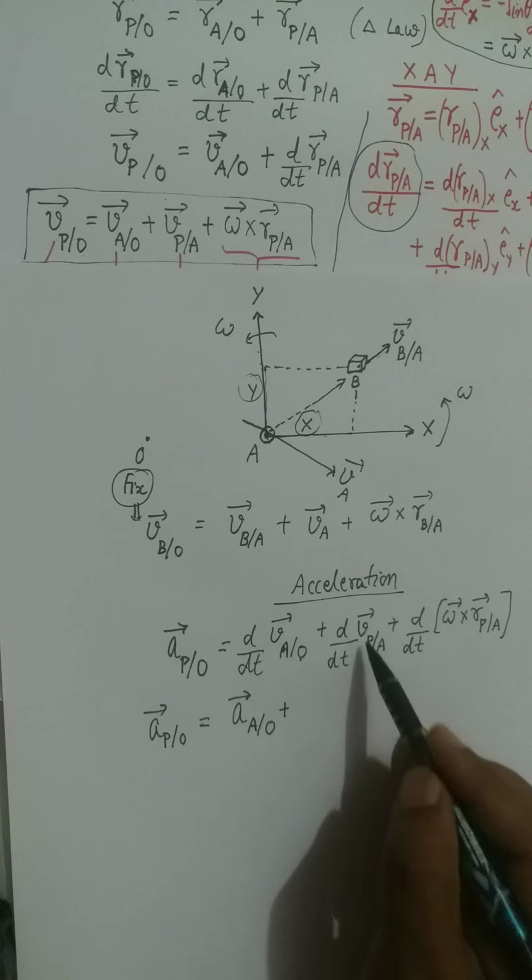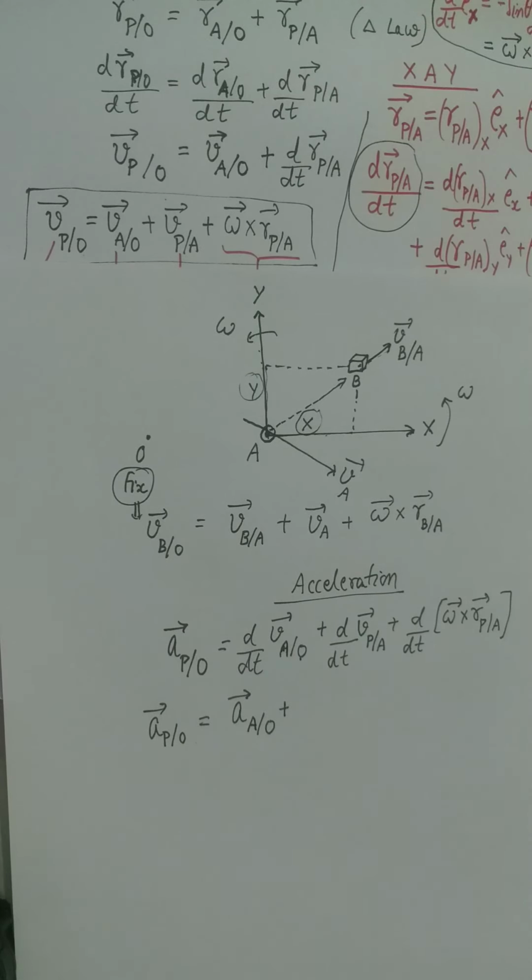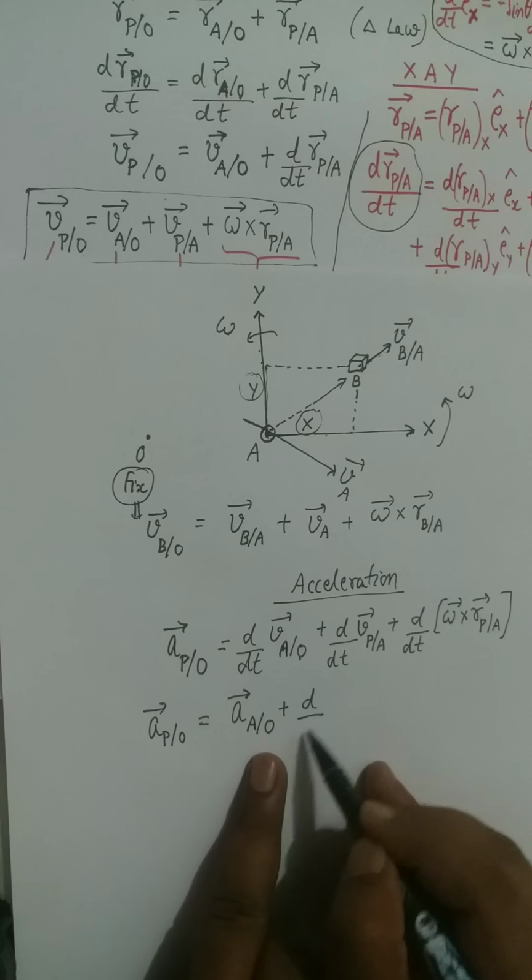What is this d by dt of Vp oblique A? So now you will write down d by dt.